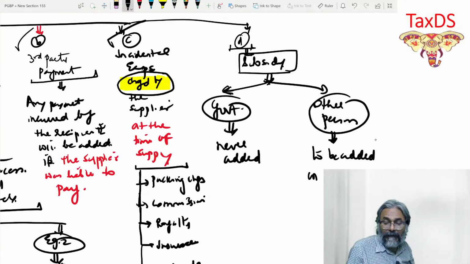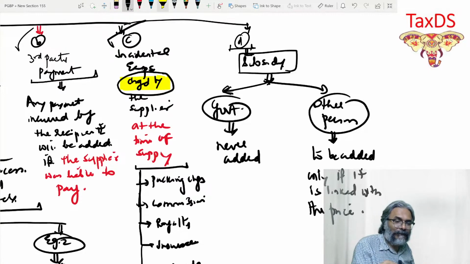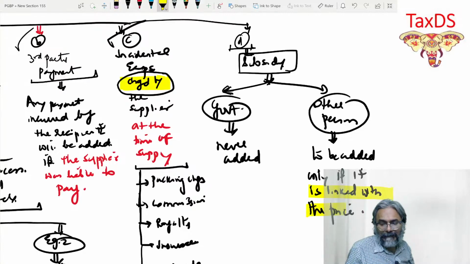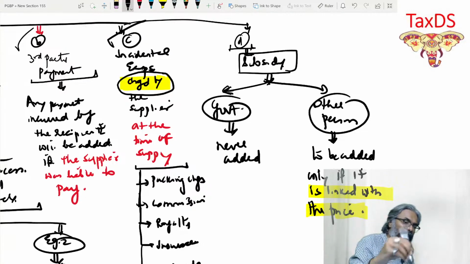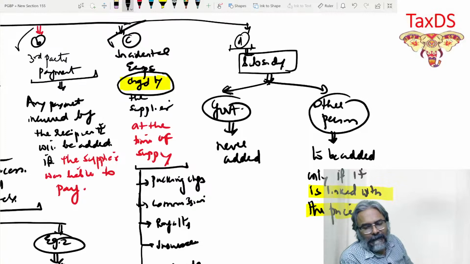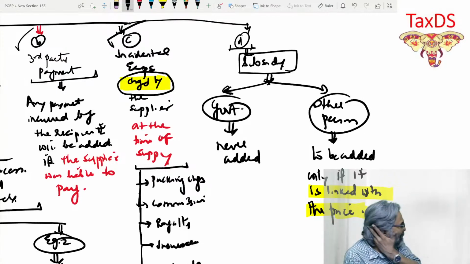To be added only if it is linked with the price. Only then it is going to be added. Is that point clear to all of you? Everyone? To be added only if it is linked with the price. That is how it would be considered.